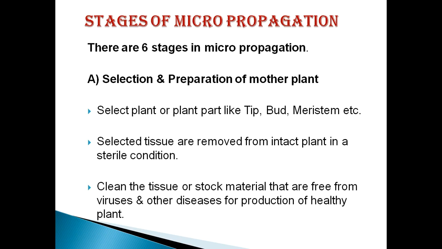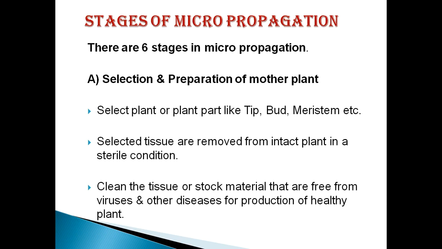We have to select a plant part like a dip bud, meristem, or internode. The selected tissues we have to remove from the intact plant in sterile condition and take inside the laboratory. Clean the tissue or stock material that is free from viruses and other diseases for the production of healthy plants.